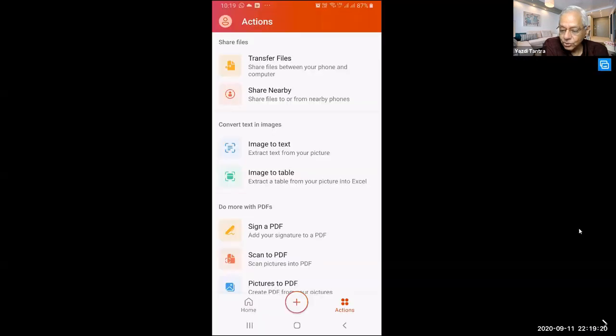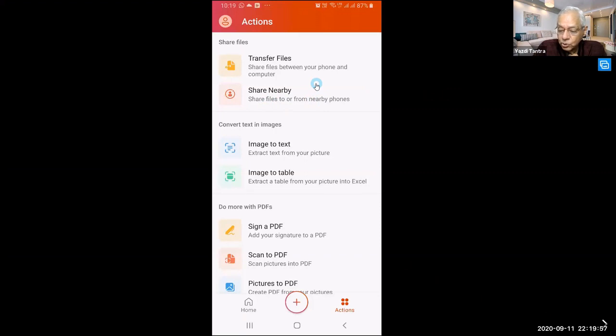Isn't this cool? From phone to printer is very simple. That is another app. There is a print app. This is just you are transferring stuff from your computer to phone or phone to computer. The second option is share nearby. So if a friend or colleague or family member has the same app, you can just say share files to or from nearby phones. So you can share photographs, you can share text, you can share documents, whatever.